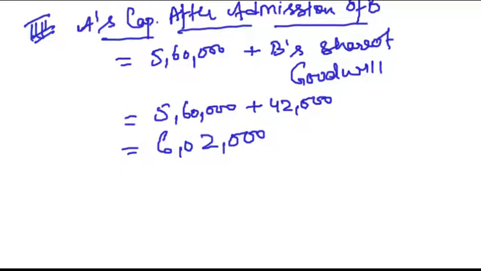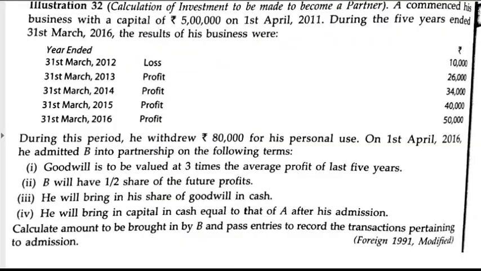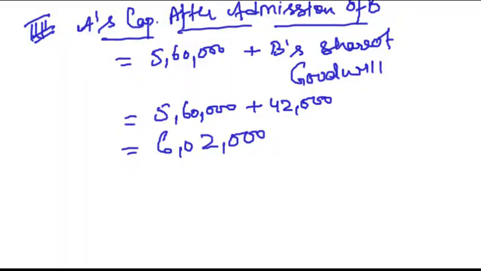Now what is the question saying? Question says B will bring in capital in cash equal to that of A after his admission. So what is the capital of A after B's admission? 6,02,000. So this is the amount of capital to be brought in by B.